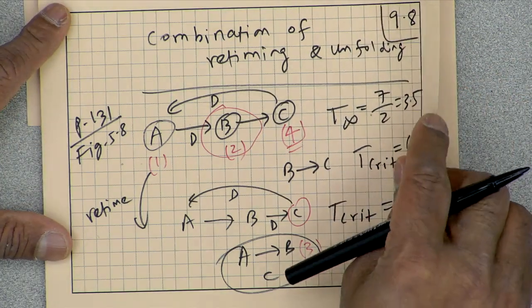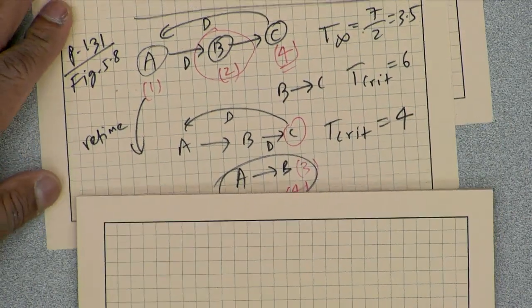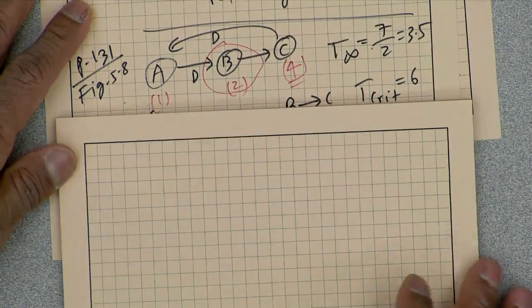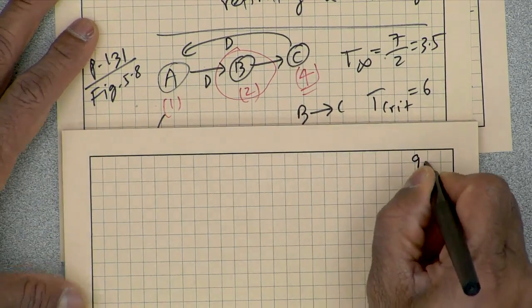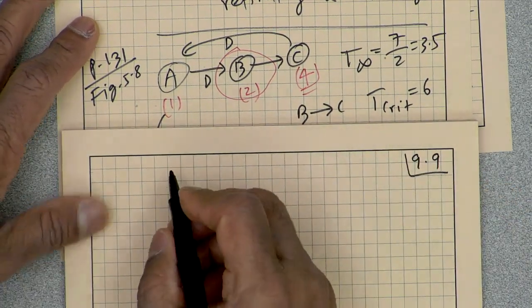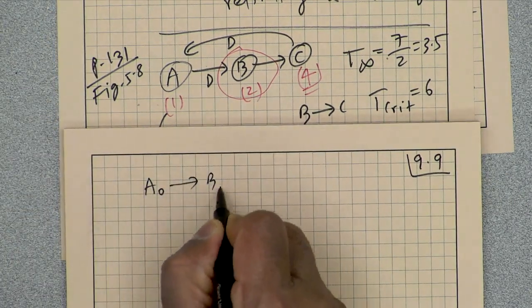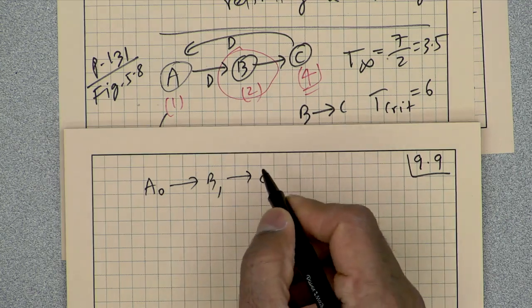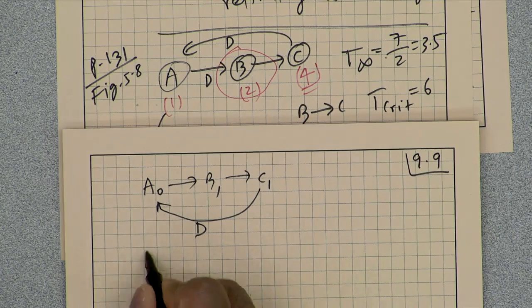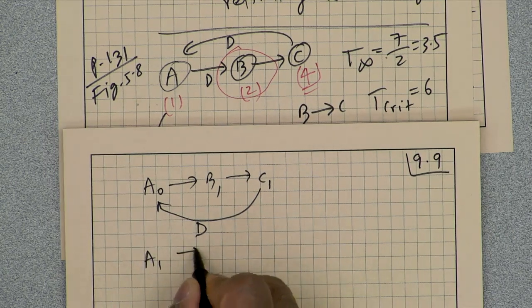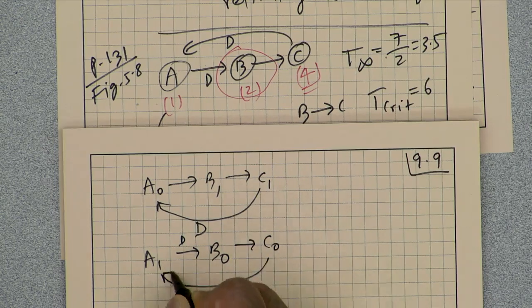Let's unfold this one. We have A0 to B1 to C1 back to A0 with a delay, and then A1 to B0 to C0 to A1.